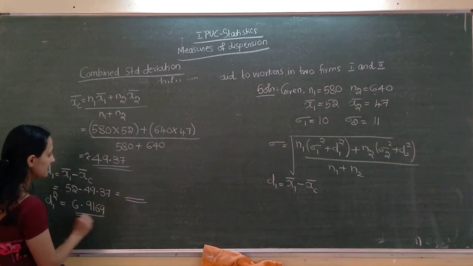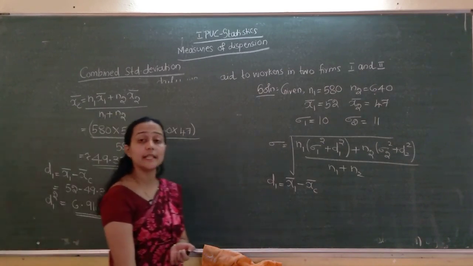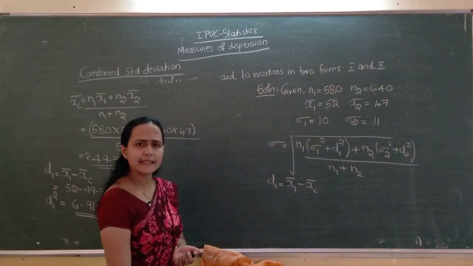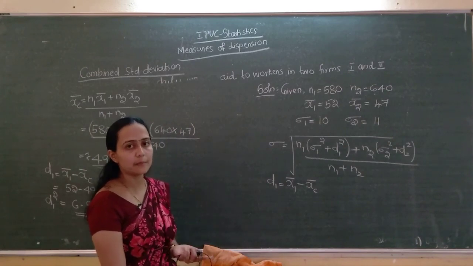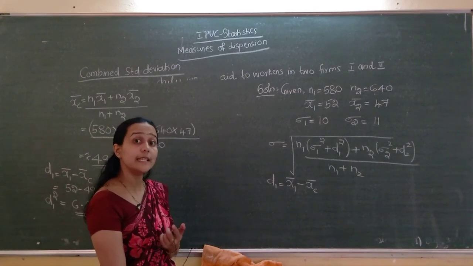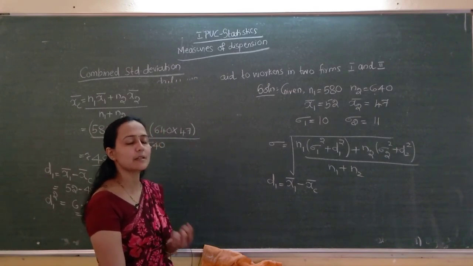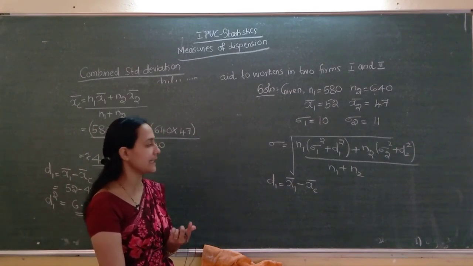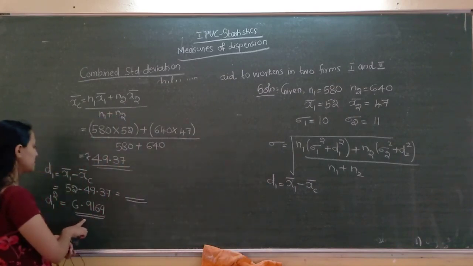6.9169. Clear? D1 means x1 bar minus xc bar. You will get one value. D1 square is required. Just find the square of that quantity. So the answer is this much.